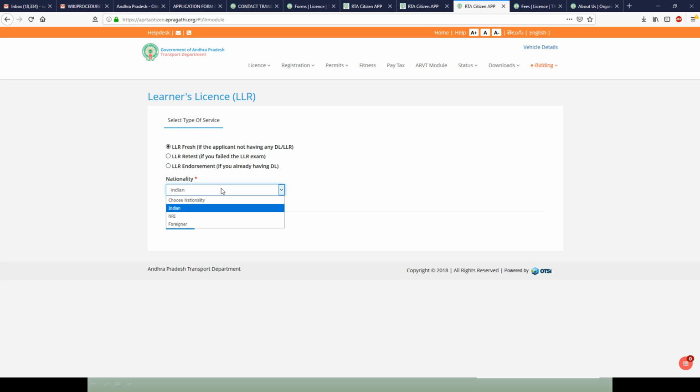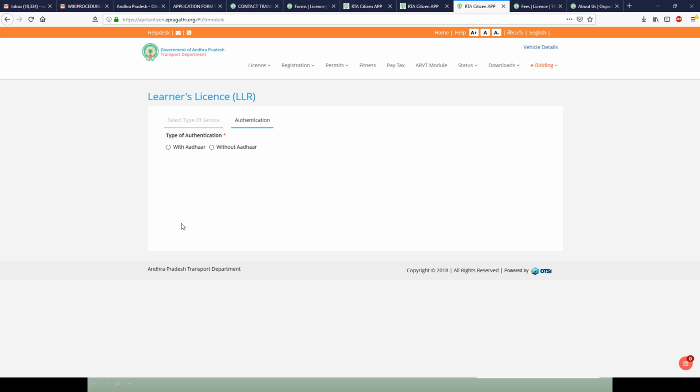Select nationality as Indian and say next. You will be taken to the next screen where you have to enter whether you are going to authenticate with Aadhaar or without Aadhaar. If you select with Aadhaar, you will get options like with OTP, or with electronic thumb impression, or through Aadhaar number, and please enter the Aadhaar number here.